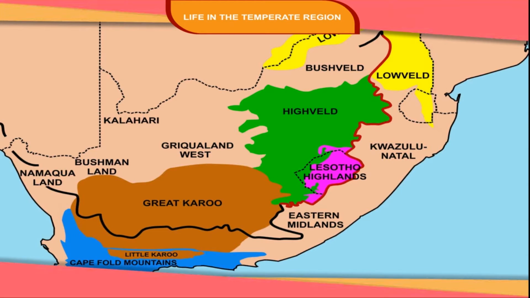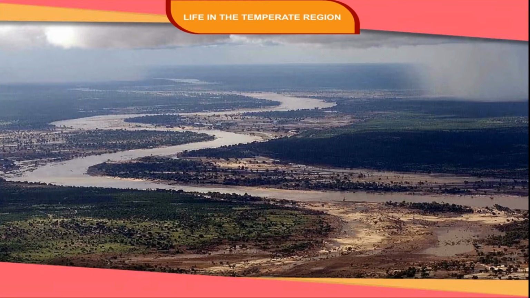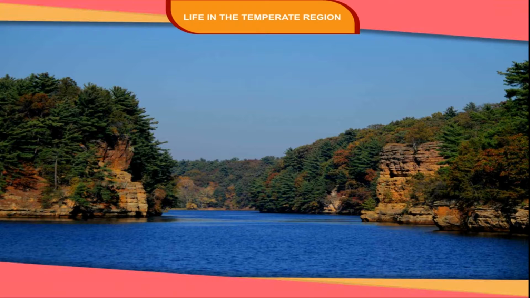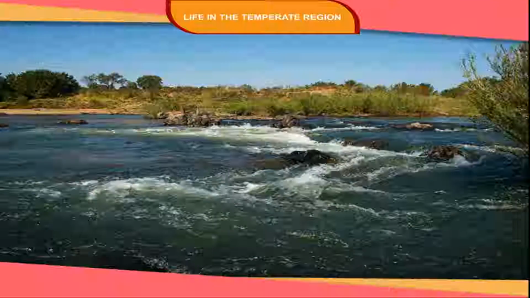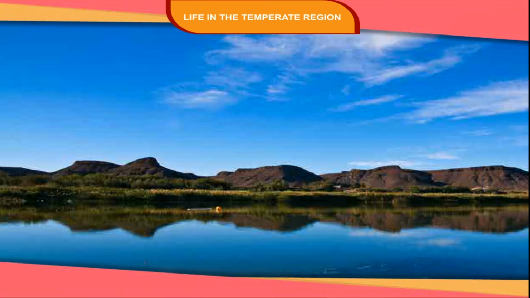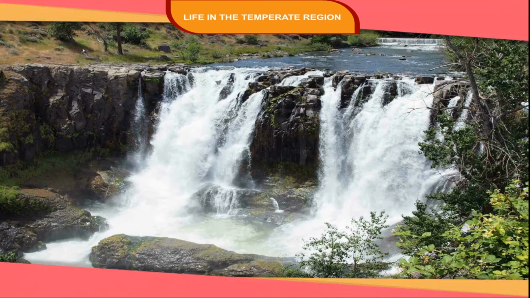Then in the northeast, the Mid Veld descends into the Low Veld with elevations between 600 meters and 150 meters. Some of the rivers that flow through the Veld are the Limpopo, the Sabi, and the Orange, and its tributary, the Vaal. There are waterfalls where the rivers descend the steppes formed by the plateau.